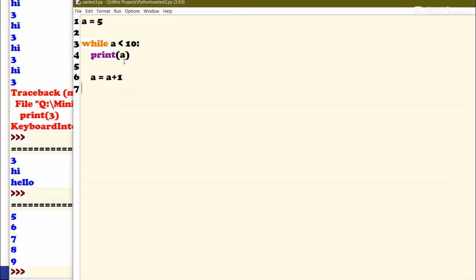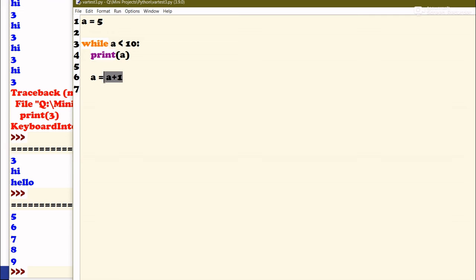Now in the next iteration, that is in the next time we encounter the while loop, the value of a will become 6 because we are incrementing a here using the same technique, that is, take the old value of a, add 1 to it, and store it as the new value of a.